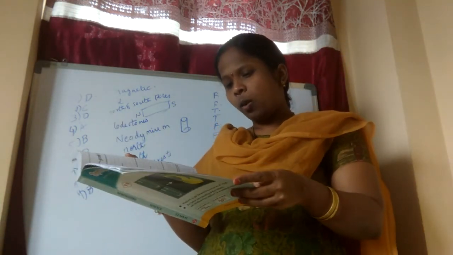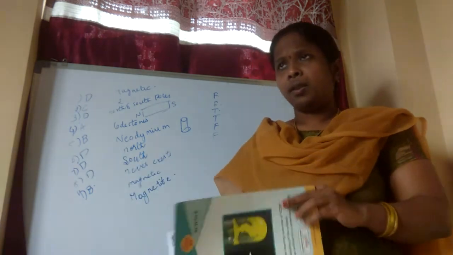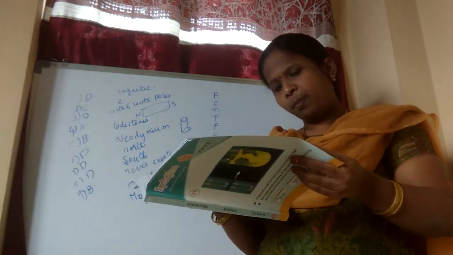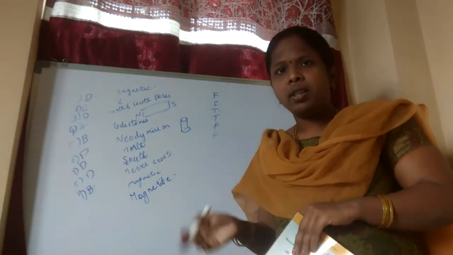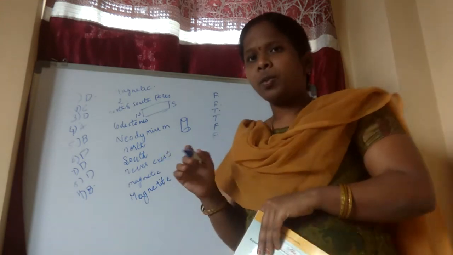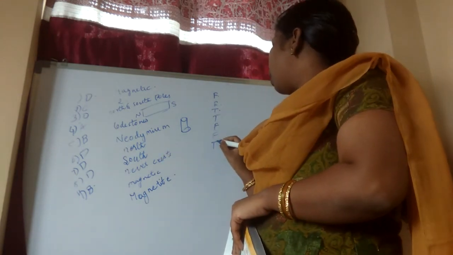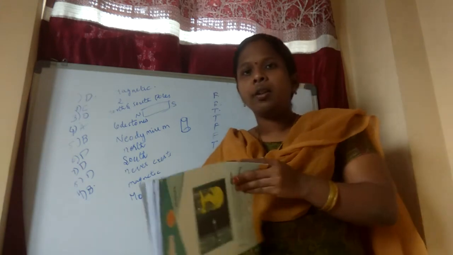Magnetic poles always exist in pairs. So they will exist in pairs, right? So what is the option? Yeah, true. This is true.